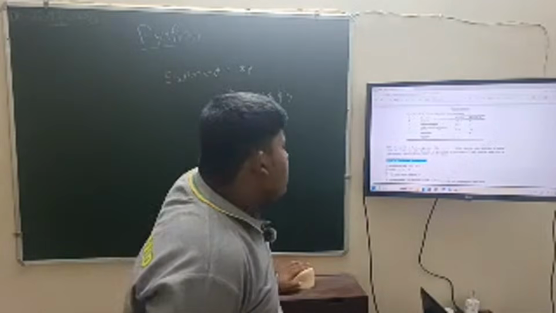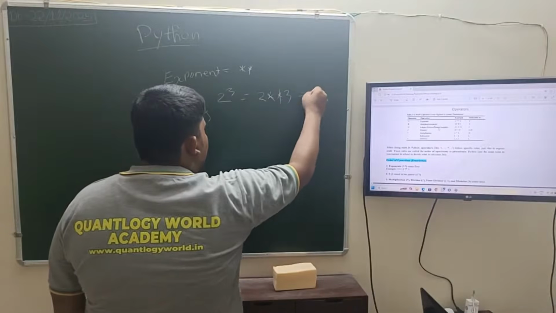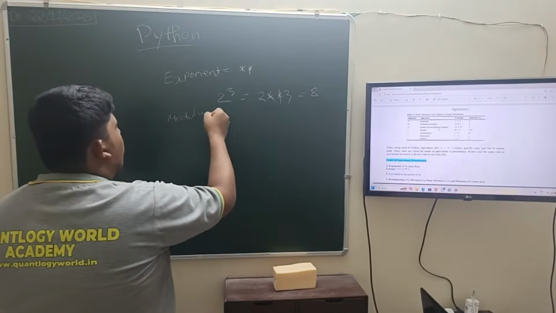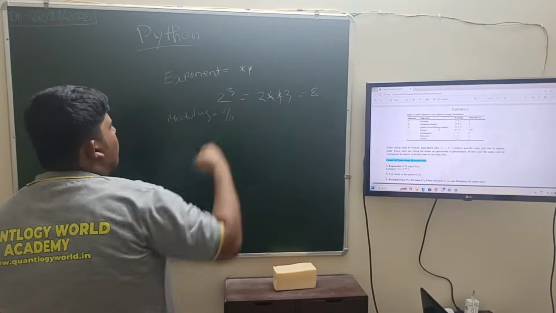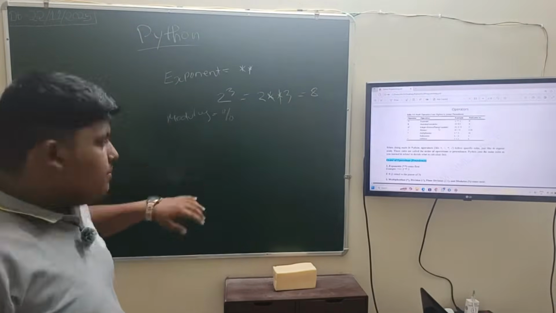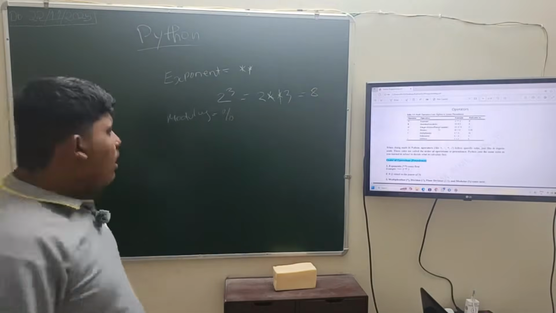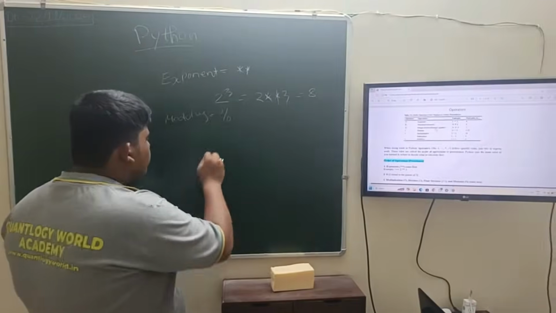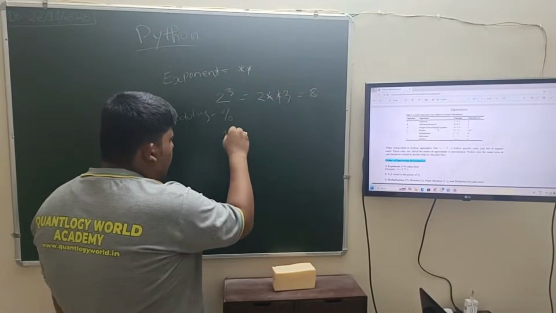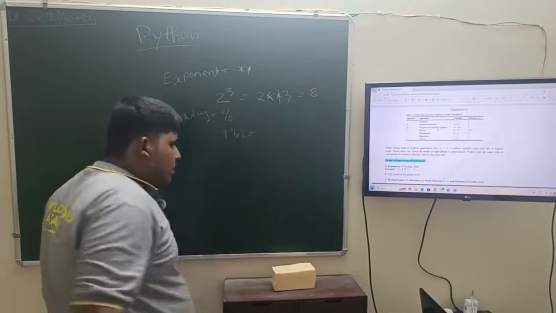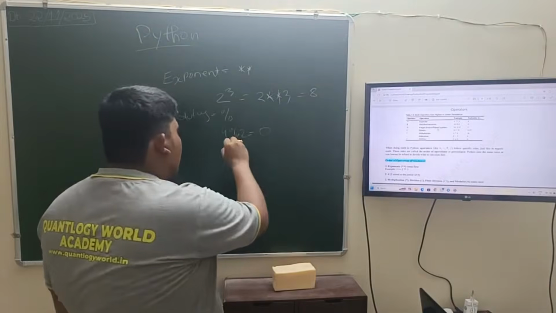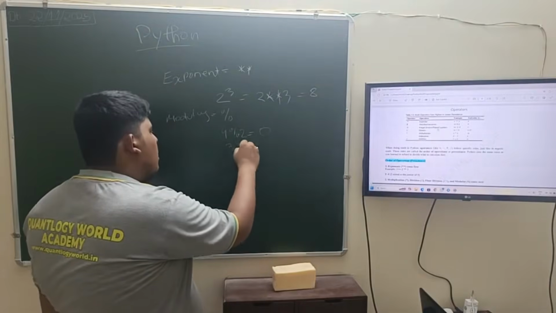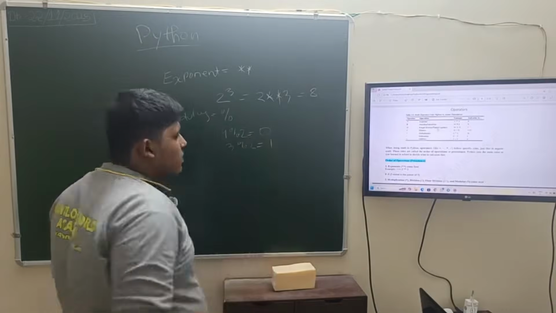Next arithmetic operator is modulus, written as the percentage symbol. It is used to find the remainder. 4 percentage 2, what is the remainder? It is 0. Like 3 percentage 2, the remainder is 1.